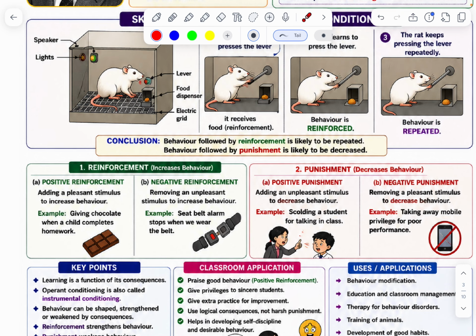Positive punishment: scolding a student for talking in class. It is positive punishment. Then the student will not talk in the class, and the class will be good. Negative punishment: taking away mobile privilege for poor performance. Removal of a pleasant stimulus to decrease behavior.